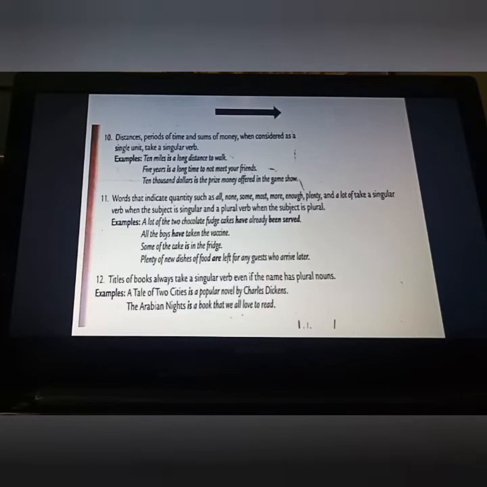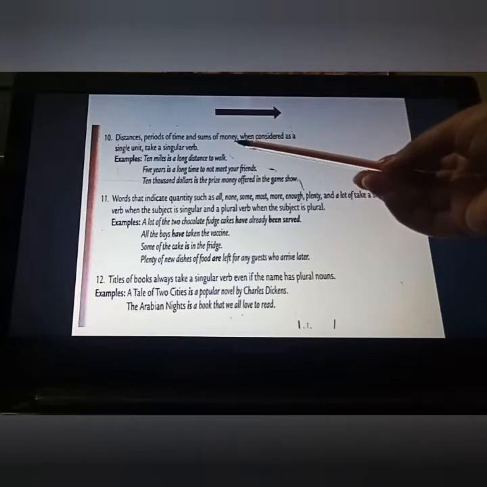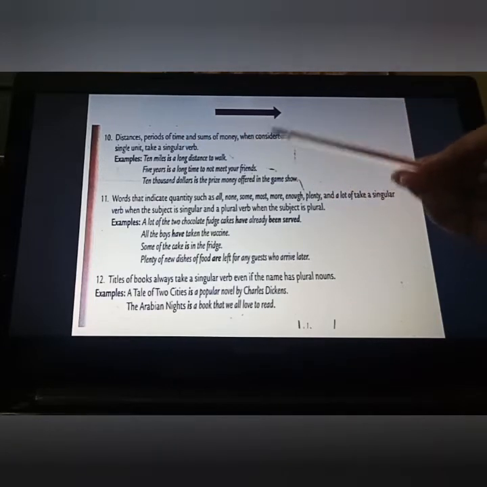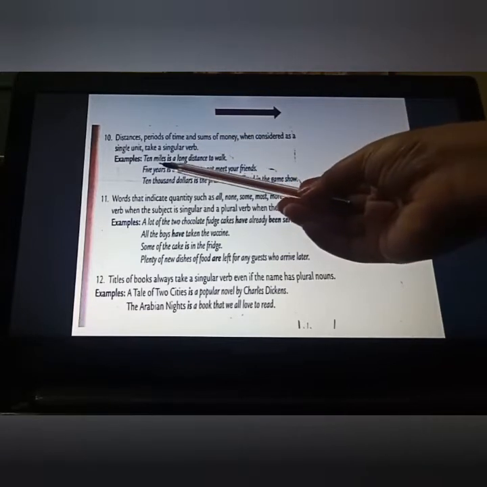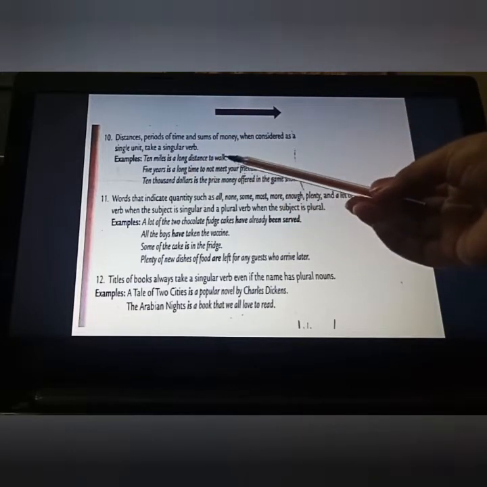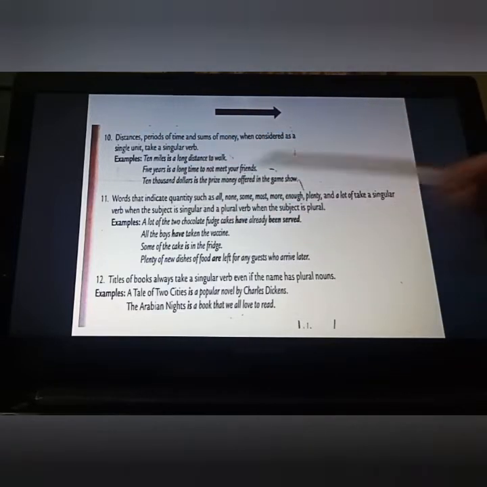The next rule is distances, periods of time and sums of money when considered as a single unit take a singular verb. Here see, 10 miles is a long distance to walk. That is distance we are talking about, and only a single unit, meaning 10 miles altogether. That is a long distance to walk. That's why we have put a singular verb here.